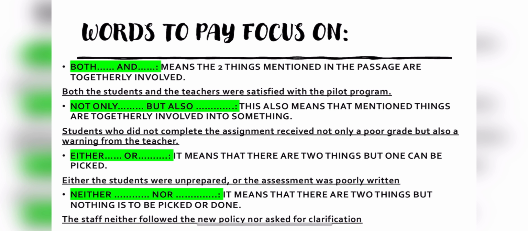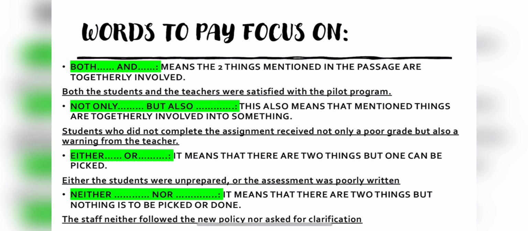There is an example given here: both the students and the teachers were satisfied with the pilot program. It means जो students थे और जो teachers थे ये दोनों एक ही चीज़ से satisfy हुए थे, that is the pilot program. It means they are connected to each other and also they are togetherly involved in something, that is the pilot program. So let's move to the second one.